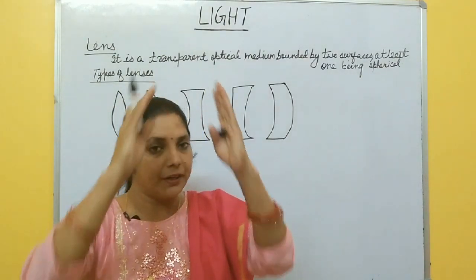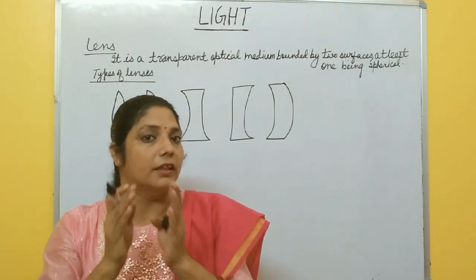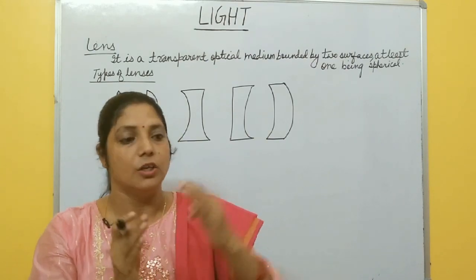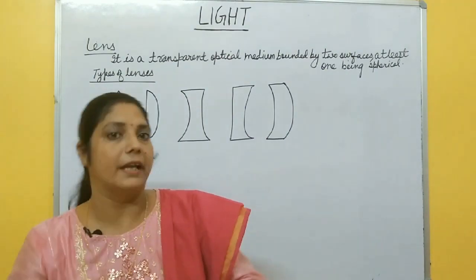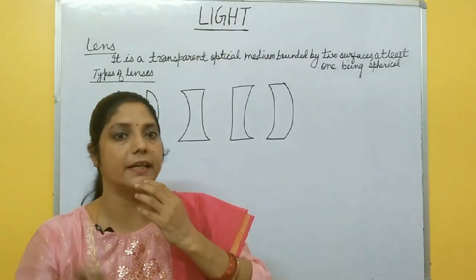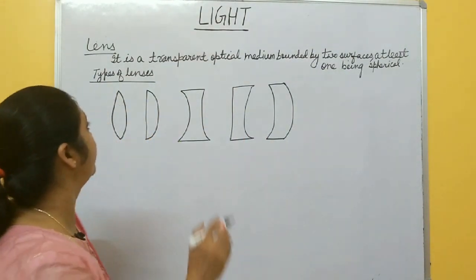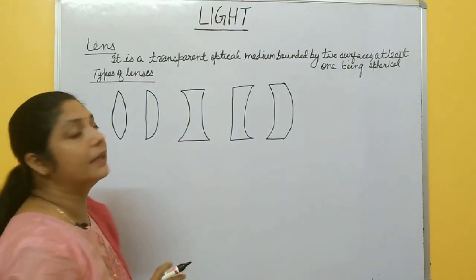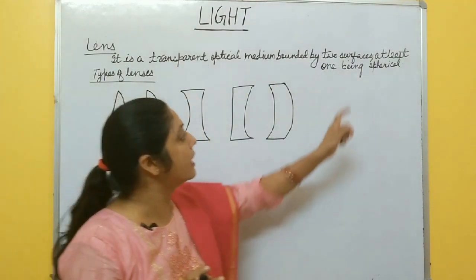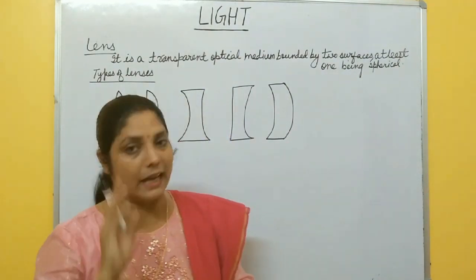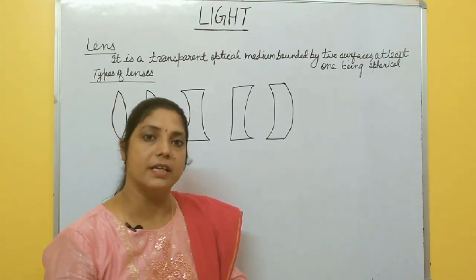So it is bounded by 2 surfaces, and the 2 surfaces are transparent so that light enters from one medium to another medium, from outside to inside the lens. So you can define it is a transparent optical medium bounded by 2 surfaces. One surface must be spherical at least, or both surfaces be spherical.